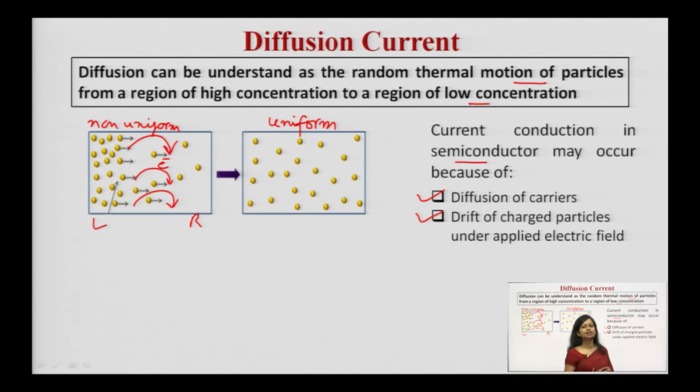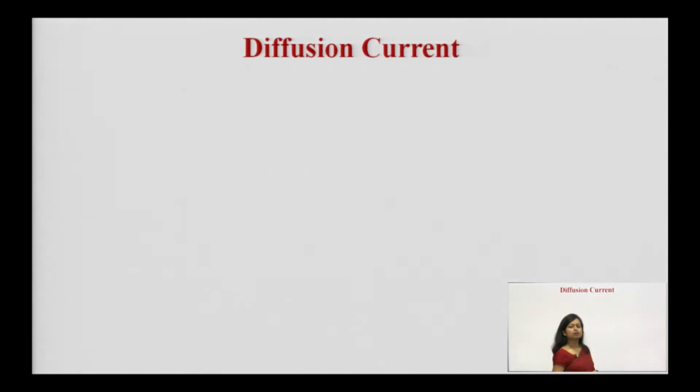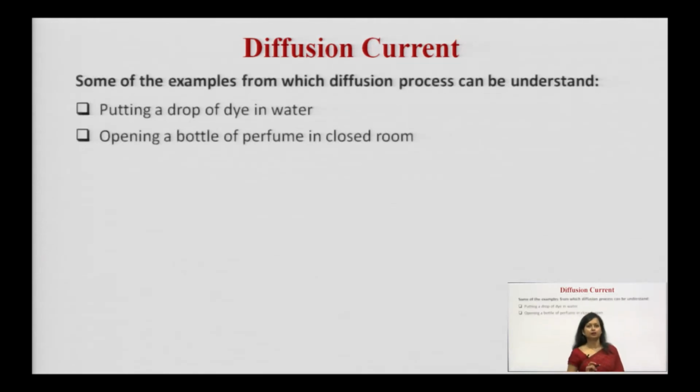So, there will be a drift velocity for the electrons and a drift velocity for the holes. Electrons will be carried in one direction and holes in the other direction. So, for current conduction these two things are important: first is diffusion and the second is drift. I hope these two points are clear to you.